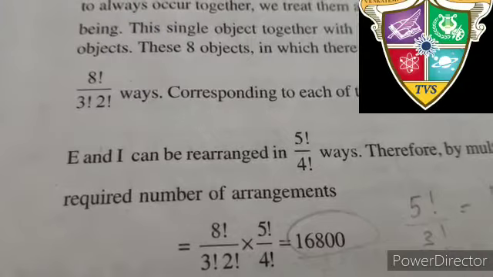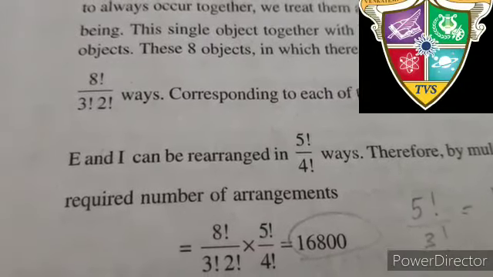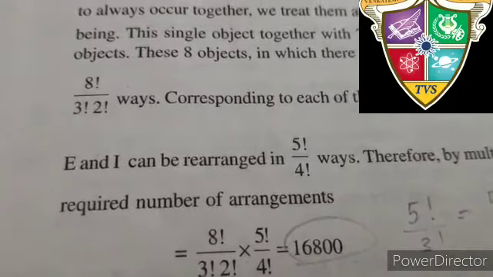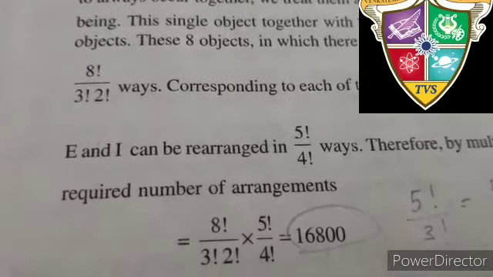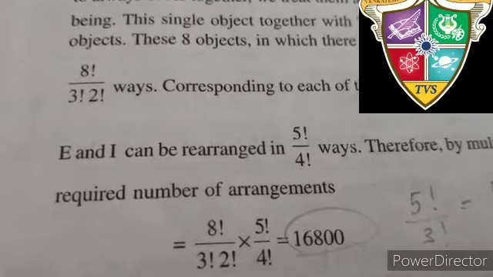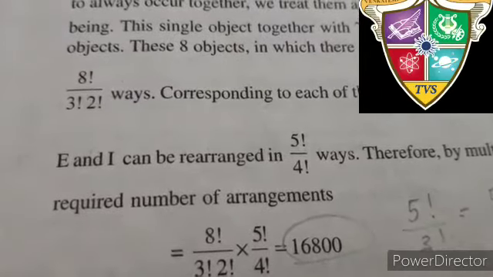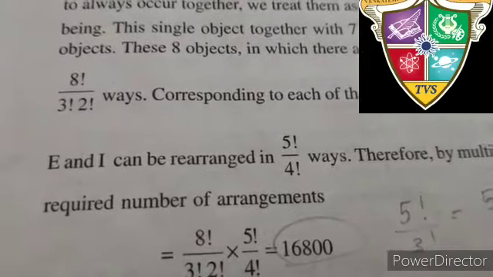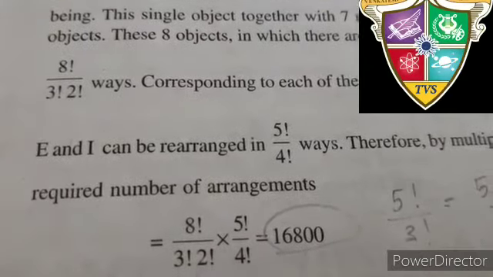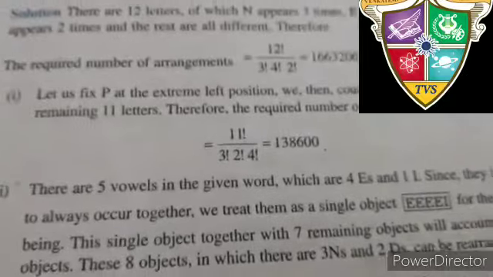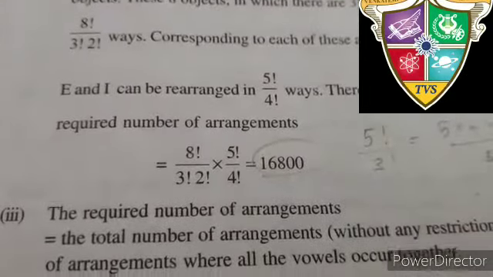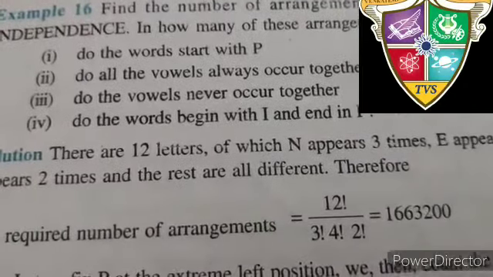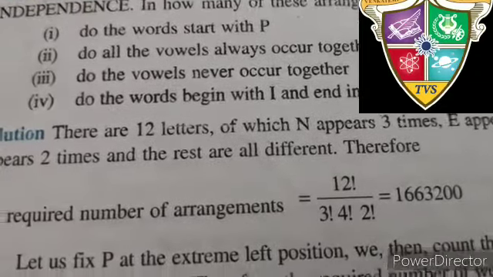Now the third case: the vowels never occur together. That means if you subtract from the total arrangements the arrangements where vowels occur together, you get the number of arrangements where vowels never occur together. So here we have seen that total arrangement is 1663200 minus 16800, which is the third part, that is, all the vowels never occur together.